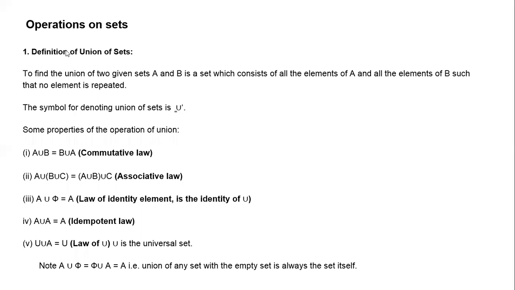Now, how do you define union? The union of two sets A and B consists of all the elements of A and all the elements of B. No element will be repeated. We have discussed that whenever you write a set, you should not take repeated elements. We write only distinct elements in the set.